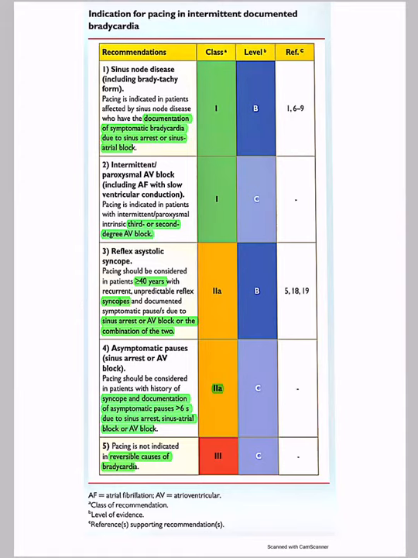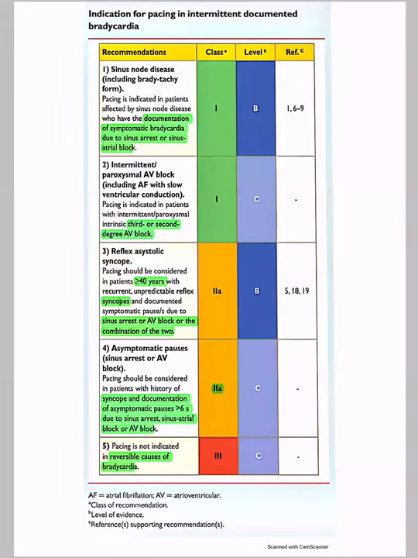Class 2A indications will be reflex asystolic syncope in patients more than 40 years old with recurrent unpredictable reflex syncopes and documented symptomatic causes due to either a sinus arrest or an AV block, or a combination of AV block and sinus arrest.